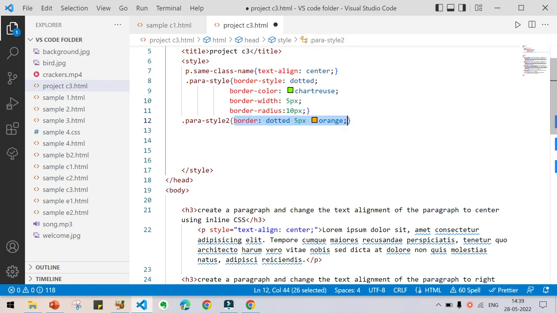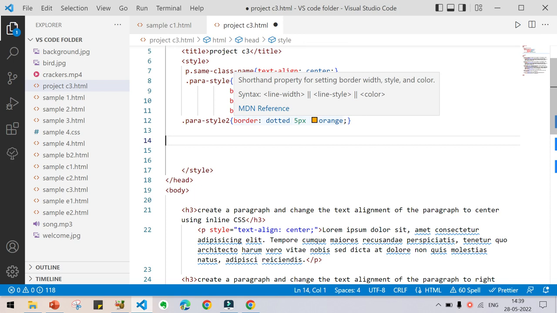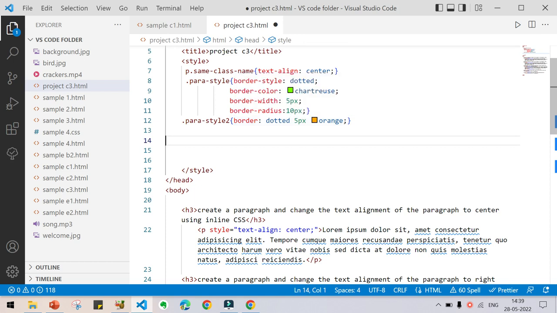And only 3 things you can insert in the border shorthand. One is the border style, here I have written the border style that you can use here, and the next thing is border width you can use here, and the border color you can use here. You can realign, you can enter the color first, you can enter the width first or dotted first or anything. Changing the order does not affect it.